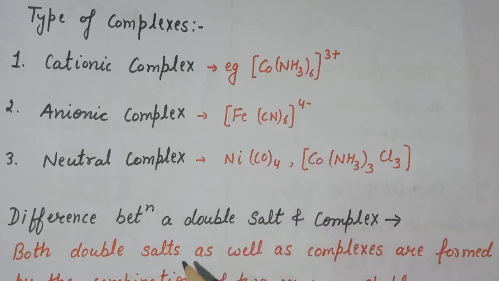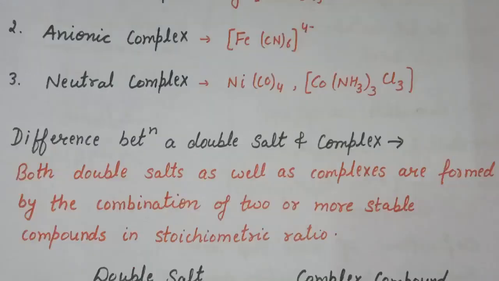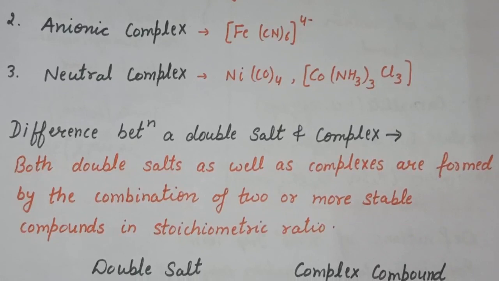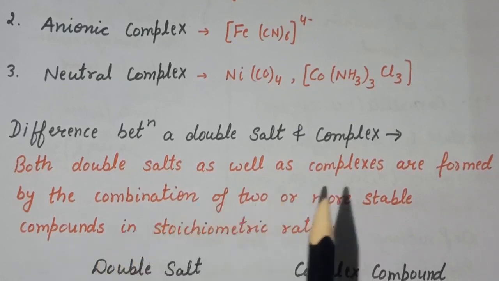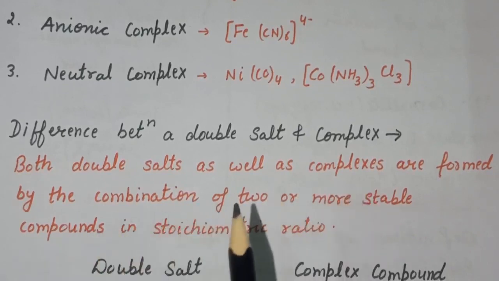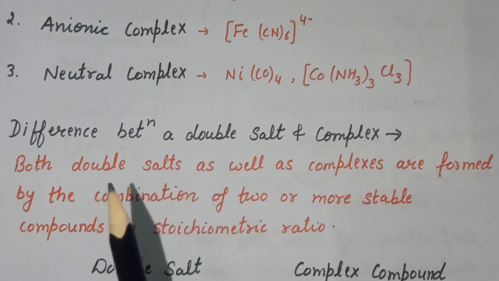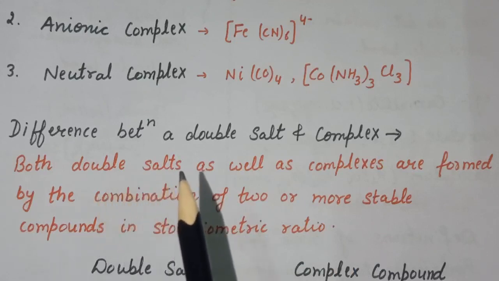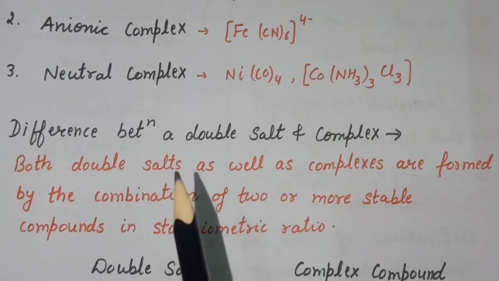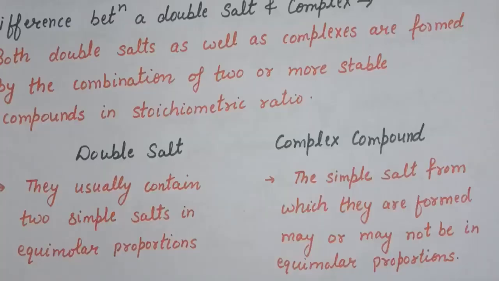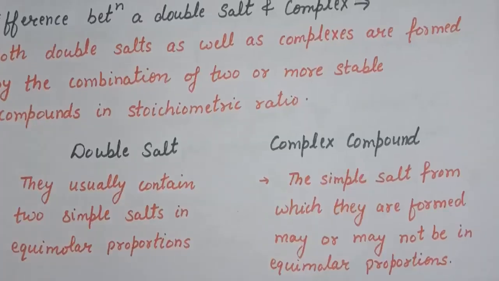Now next is the difference between double salt and complex. So double salts as well as complexes are formed by the combination of two or more stable compounds in stoichiometric ratio. Whereas when we dissolve a double salt in water, it will dissociate into simpler substances or into its respective ions. So here are the differences between double salt and complex compound.